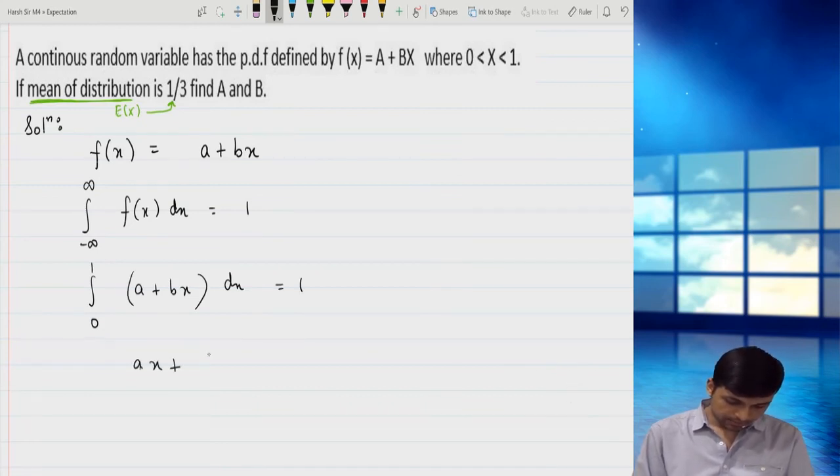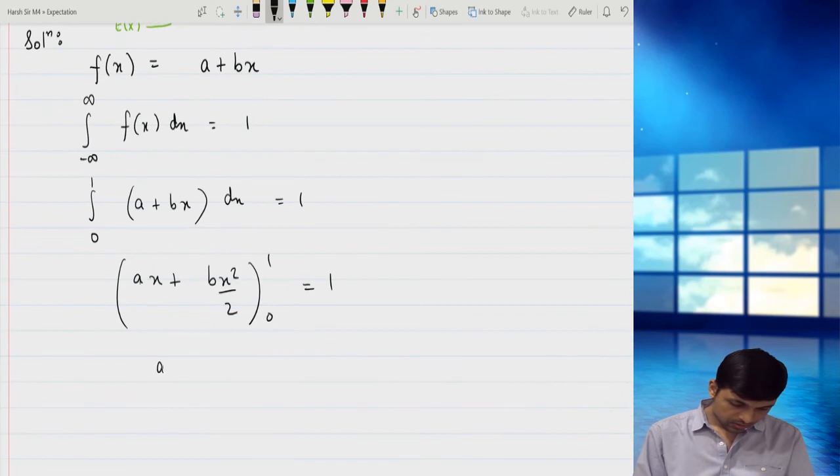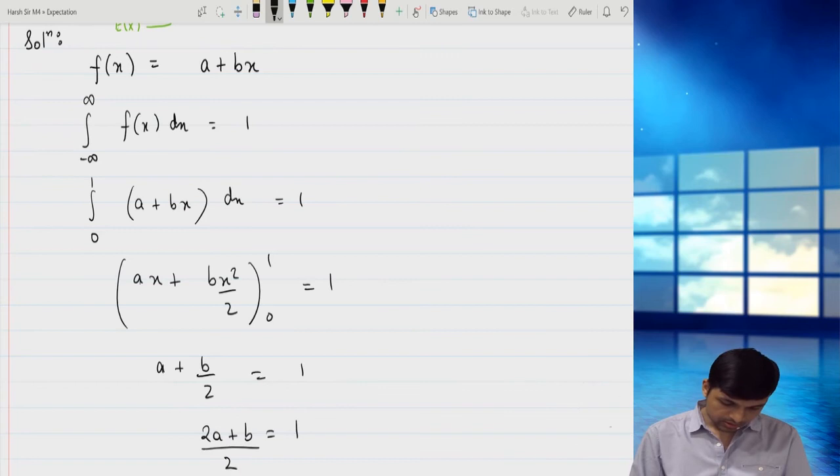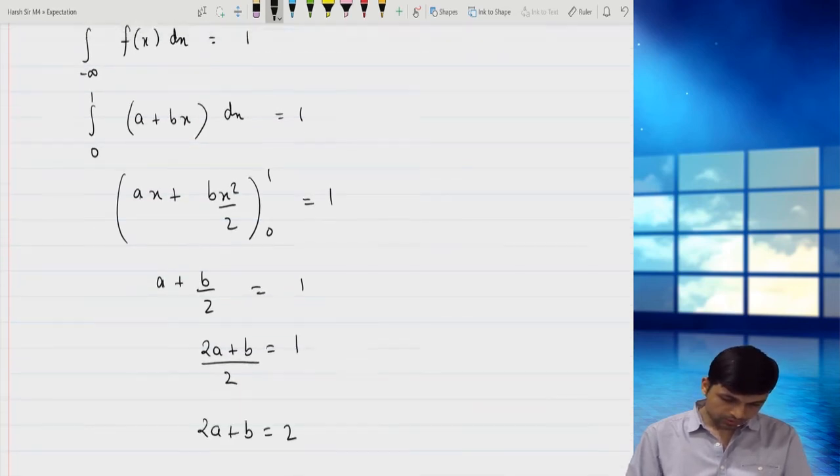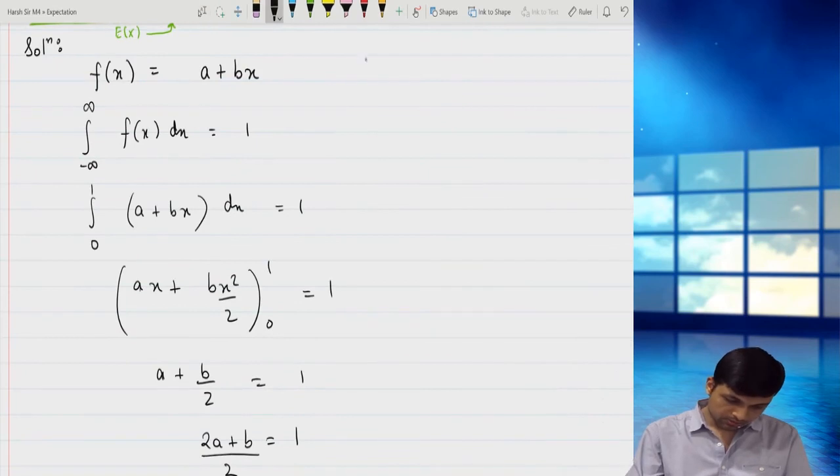So ax plus bx square by 2, from 0 to 1, gives a plus b by 2. So 2a plus b is equal to 1. No, sorry. Okay, I'll write it here. So 2a plus b is equal to 2. This is one part of the sum.